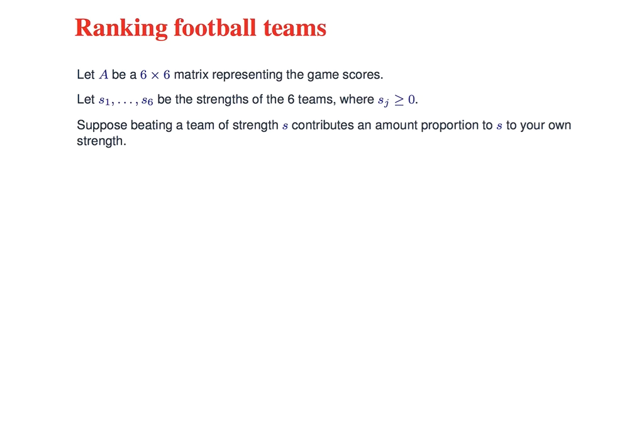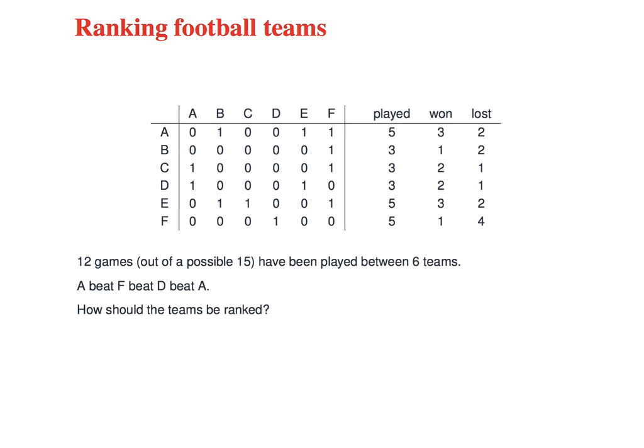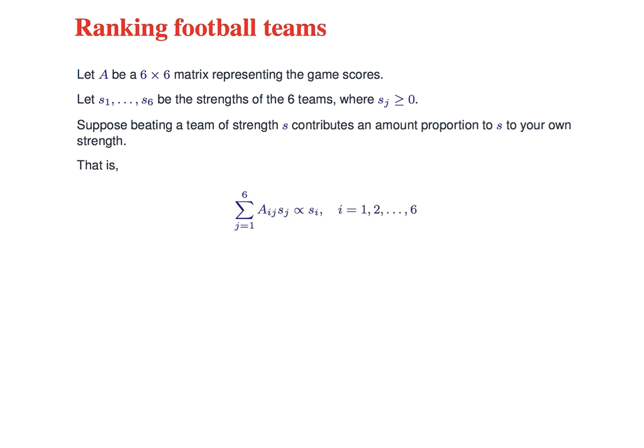So what do we know? Well, have a look at team A here. They beat B, E, and F. So the strength of team A must be proportional to the strength of B plus the strength of E plus the strength of F. So that means the sum from j equals 1 to 6 of aij times sj must be proportional to the strength of team i. That's my model for how the strengths are going to be apportioned.